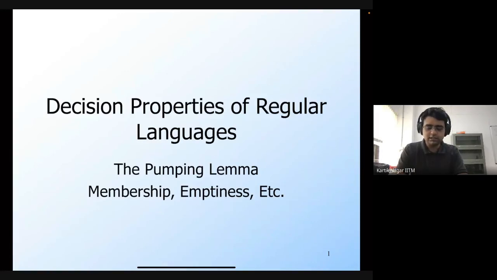In the last lecture, before the test, we had completed the topic of closure properties of regular languages. In this lecture, we are going to begin with decision properties of regular languages. Just to quickly revise closure properties: here we are talking about properties of language classes. We consider the class of all possible regular languages.